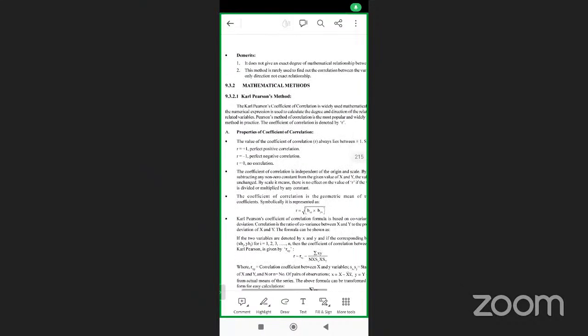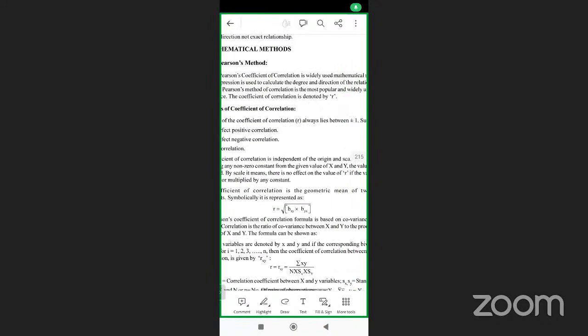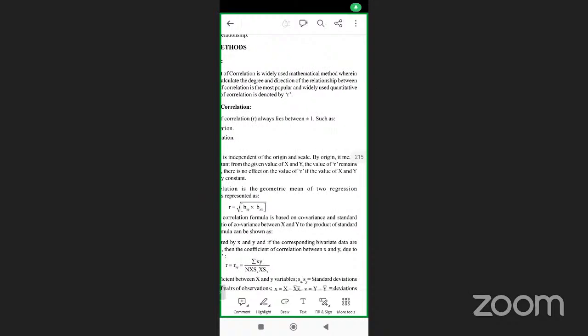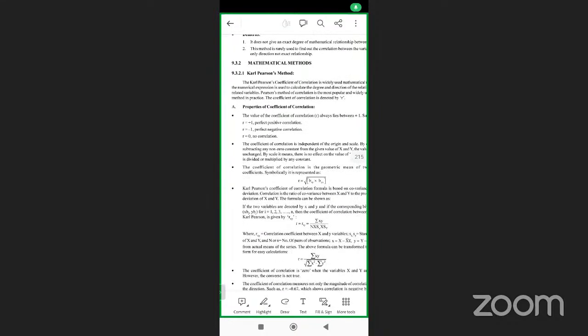The coefficient of correlation is denoted by small r. The value of the coefficient of correlation always lies between plus and minus 1. Listen to this carefully: plus 1 is perfect positive correlation, minus 1 is perfect negative correlation, and 0 is no correlation. If the values are between +1 and -1, it is somewhere in between. If it is 0, there is no correlation.